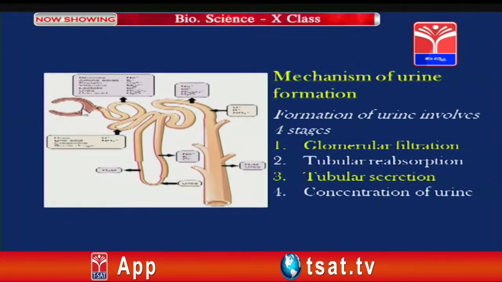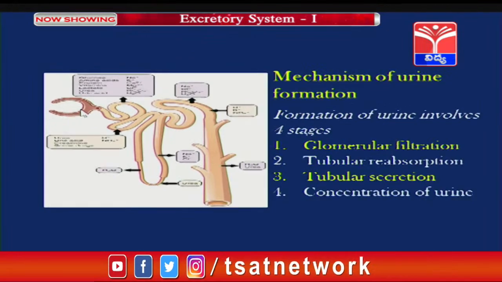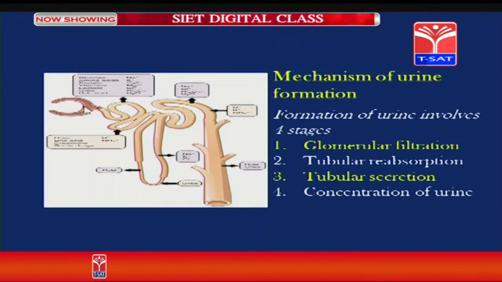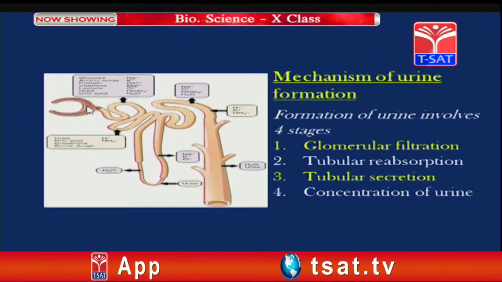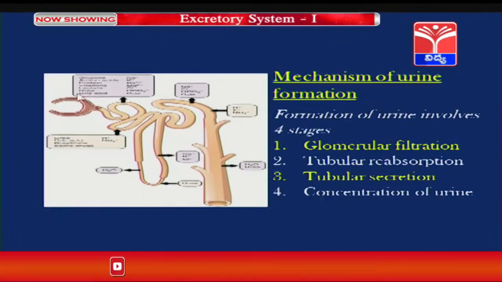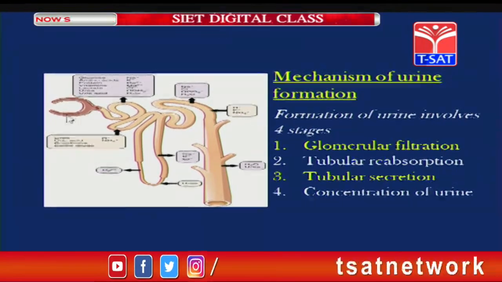This is a double walled structure made up of epithelial cells containing podocytes, and in between podocytes fine slits are present called filtration pores. So this is the C shaped, double walled structure called Bowman's capsule.